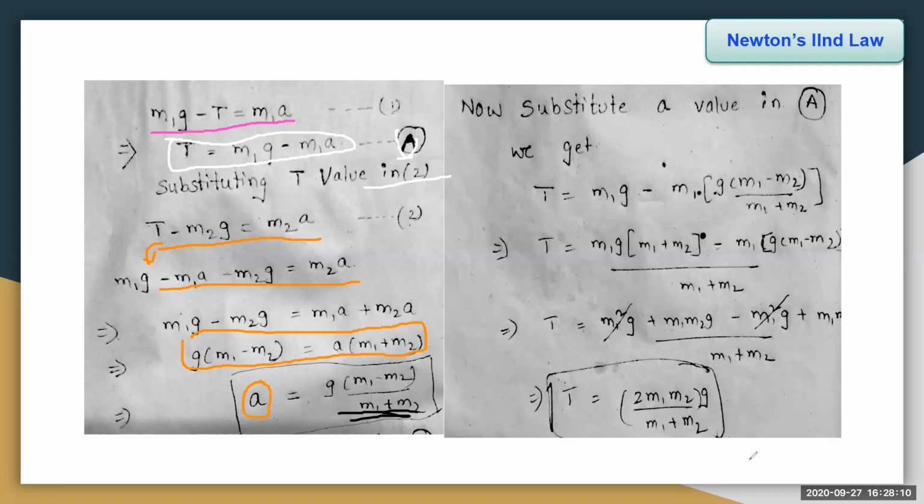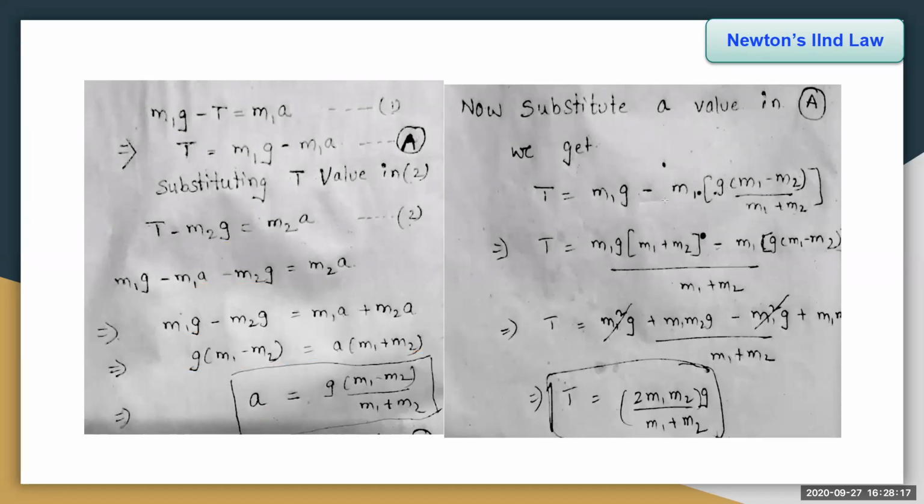Now similarly, we substitute this a value in equation capital A. We get T is equal to m1g minus m1 into, instead of a, g into m1 minus m2 by m1 plus m2. Now taking m1g common, or else taking the LCM, we get in the denominator m1 plus m2, m1g into m1 plus m2 minus m1 into g into m1 minus m2.